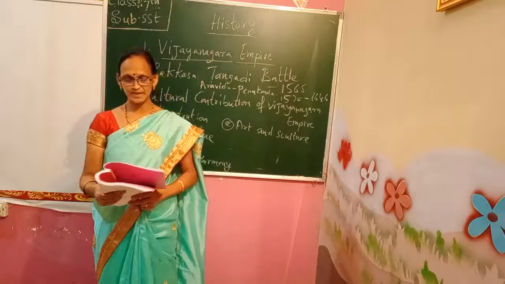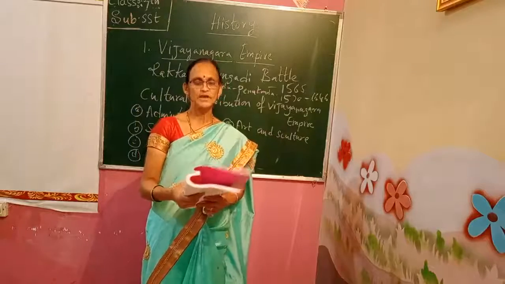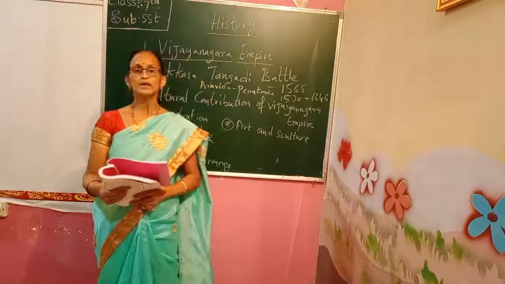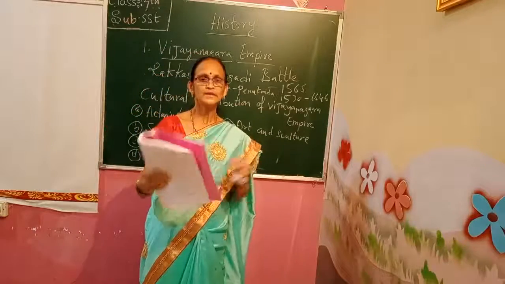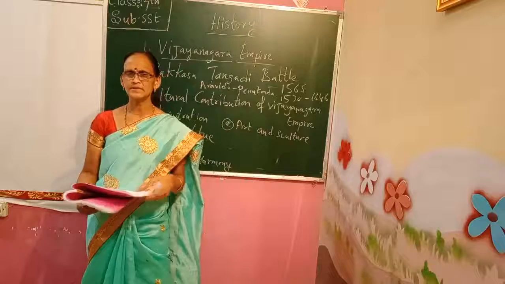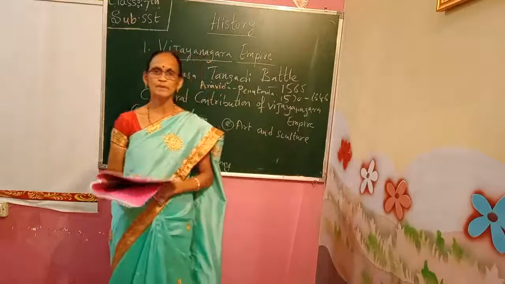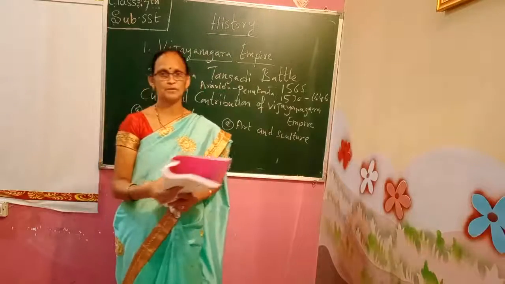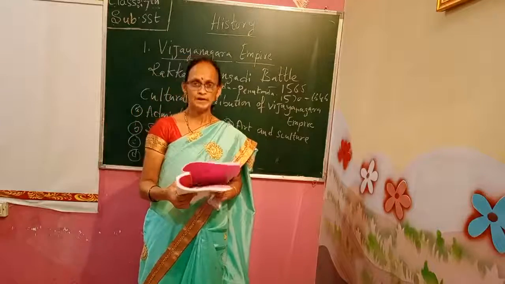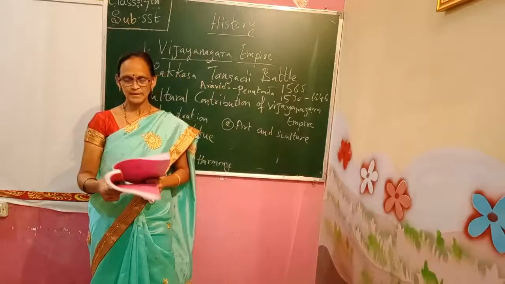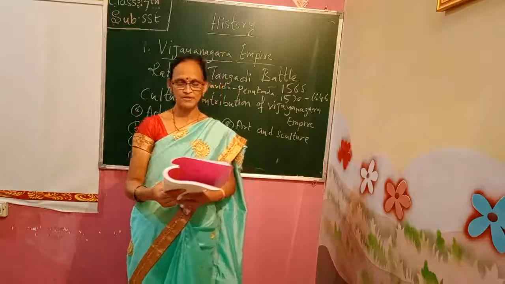King's representatives were managing the provinces and hereditary officers were managing the village administration. So the king gave the responsibilities to many other chiefs, and at the village level the hereditary officers, the panchayat heads in the village, looked after the administration there. Yes, the king was the supreme. On the whole, who was the supreme? The king only was the supreme head of the empire. Regional officers were dispensing justice to the provinces.